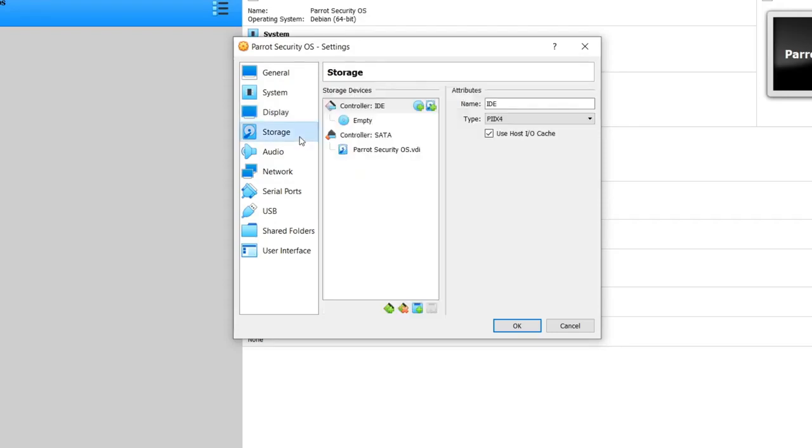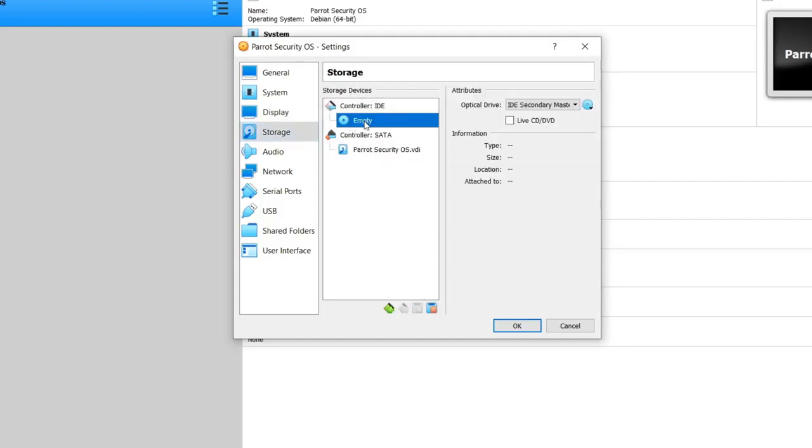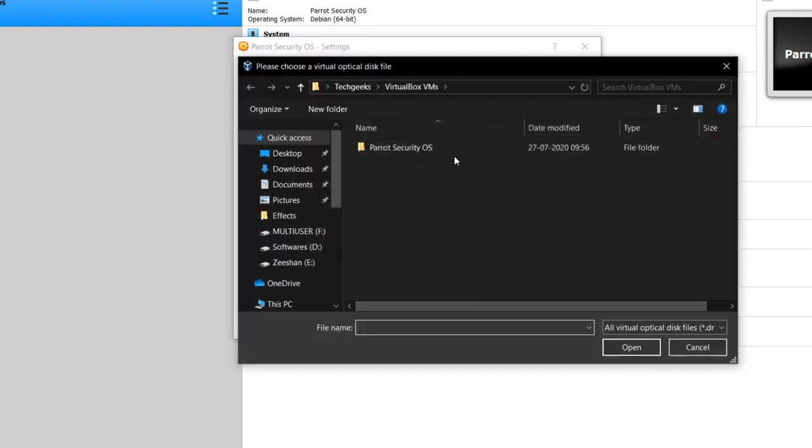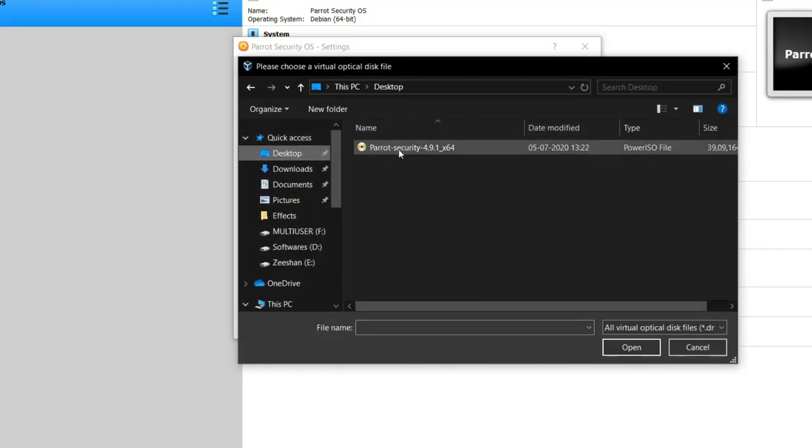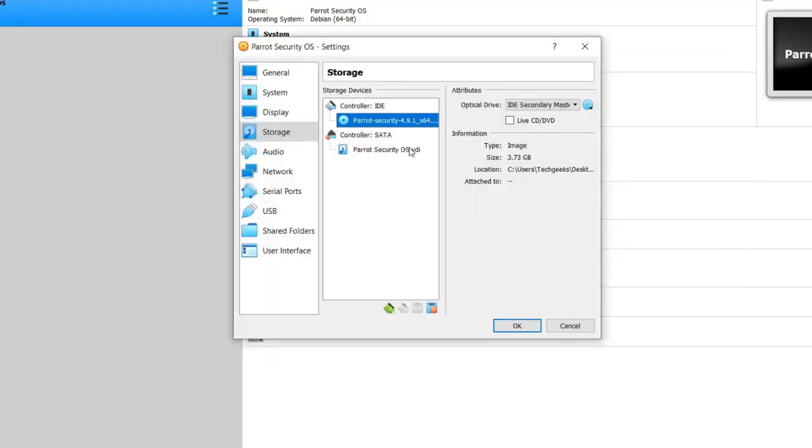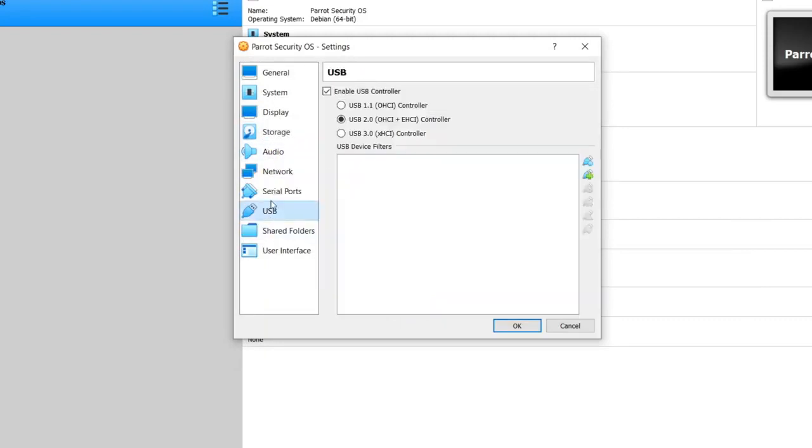Under Storage tab, go to Controller IDE and then click on Empty. Now click on the CD icon and then click Choose a disk file. Now search for the Parrot OS ISO image we downloaded and add it. Change USB controller to USB 3.0. Now our virtual machine is ready to run.